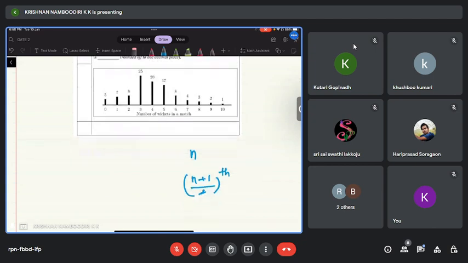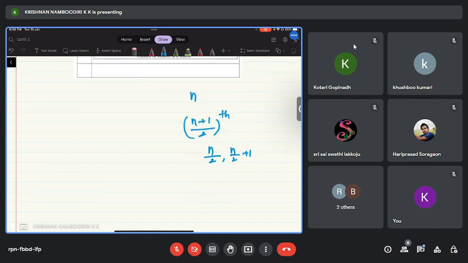If n is even, then the median is the mean of the n by 2 observation and the n by 2 plus 1 observation.